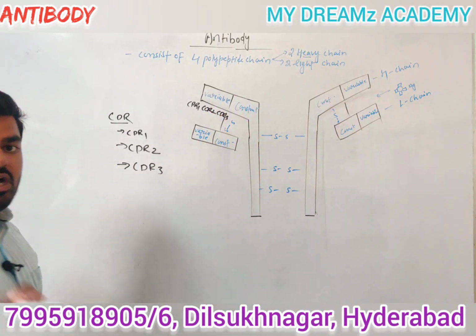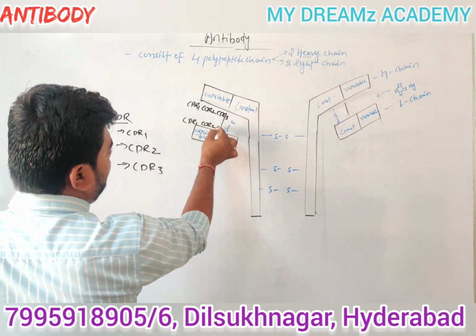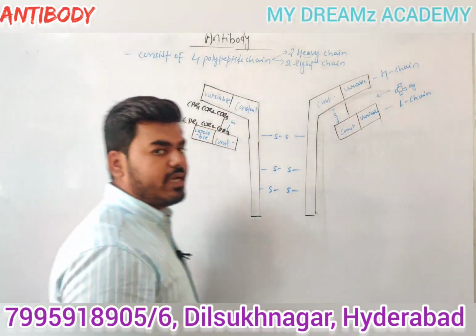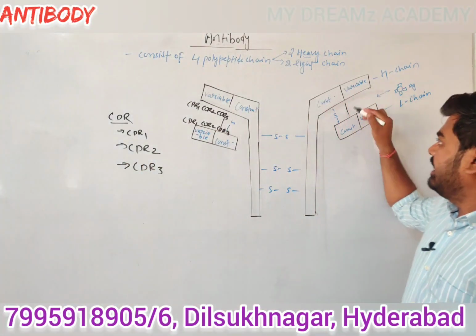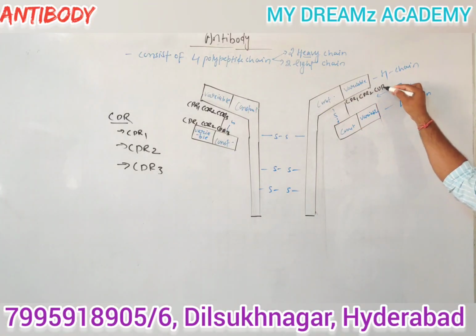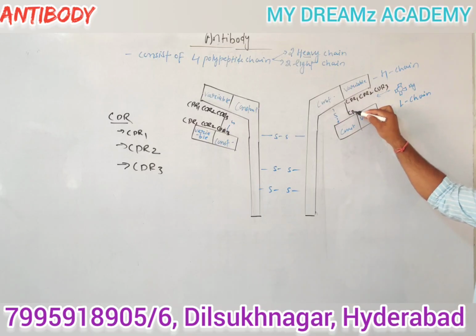In the variable region of the light chain also 3 CDRs are present: CDR1, CDR2 as well as CDR3. In the second arm also, in the variable region, CDR1, CDR2 and CDR3 are present, and in the variable region of the light chain also.